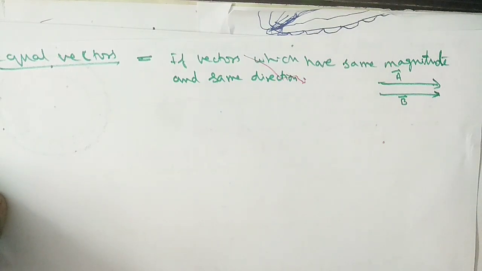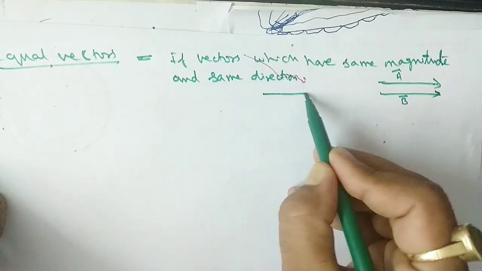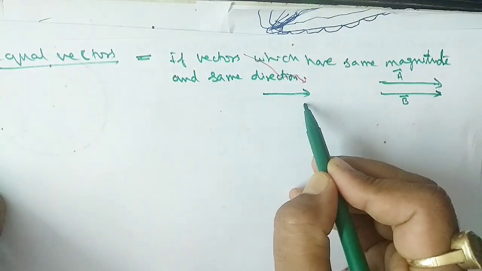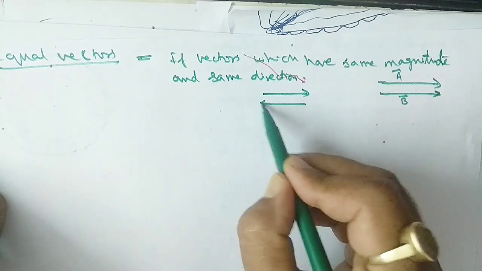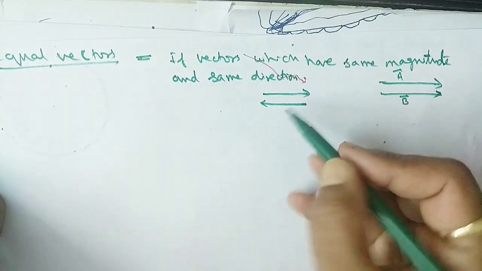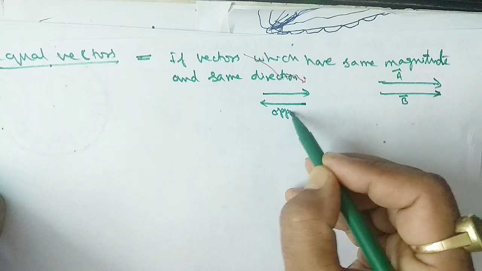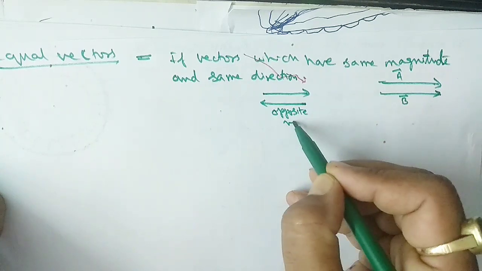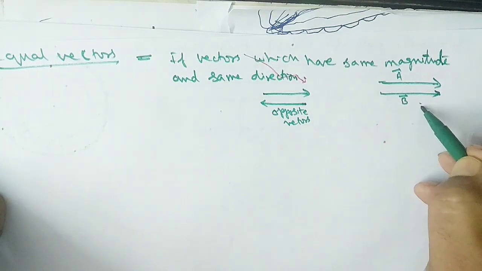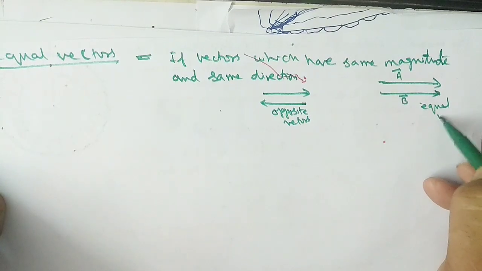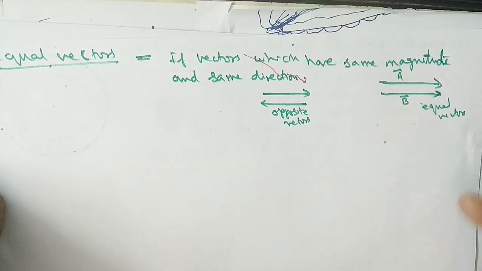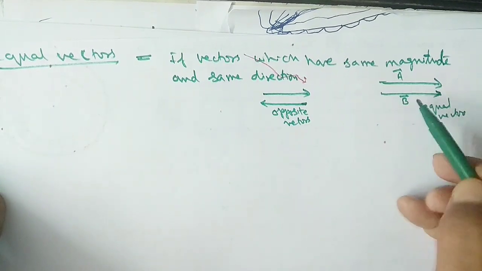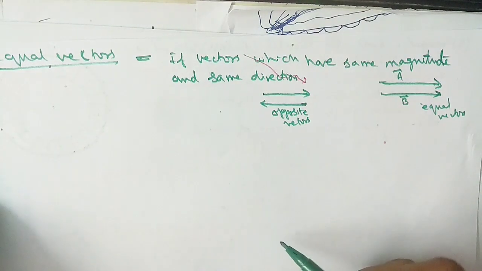And if the magnitude is the same but the direction is opposite, then these are called opposite vectors. These are the opposite vectors and these are the equal vectors. The magnitude should be the same in both cases.